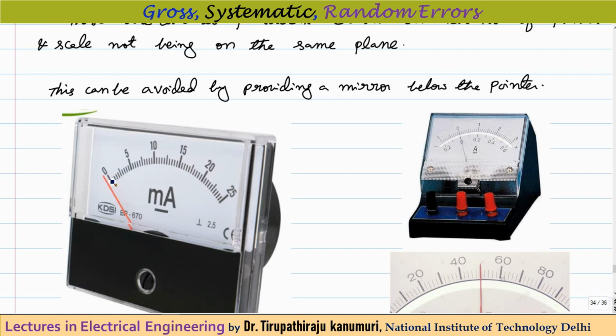It is indicating that there is a 0 error. It is not at 0. So this is called as a parallax error. So how we can avoid the parallax error? In order to avoid the parallax error, what will be there? Generally we provide a mirror in the scale. You can see there will be a mirror provided on this.